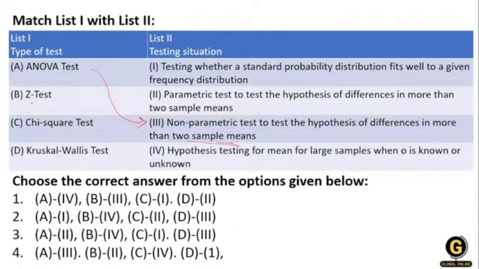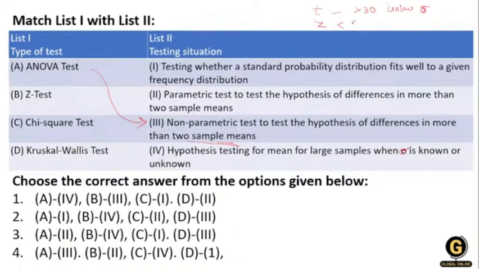Z test is the test where you calculate a large number of samples, when your standard deviation is unknown. In that condition we use a Z test, and the opposite of that is a T test. When we use a T test, that means our sample size is less than 30 and we do not know our standard deviation.